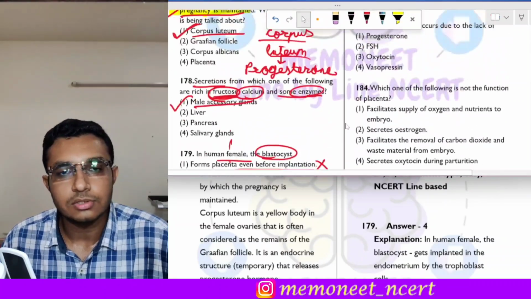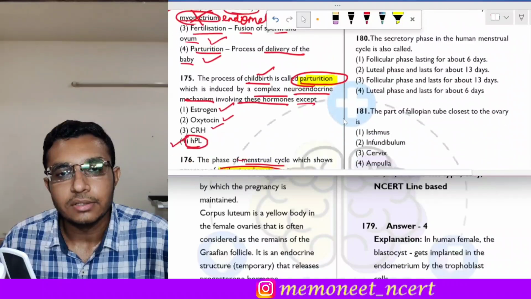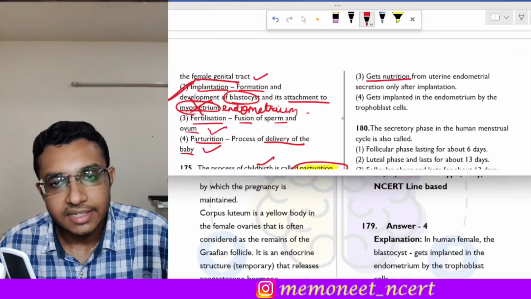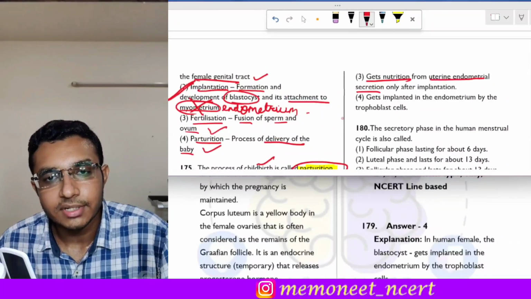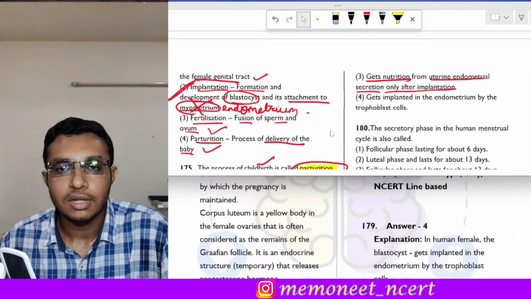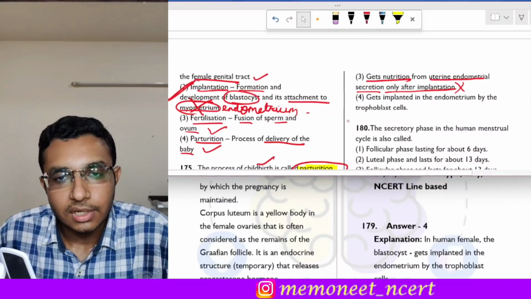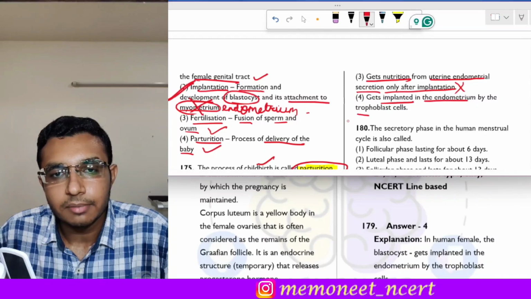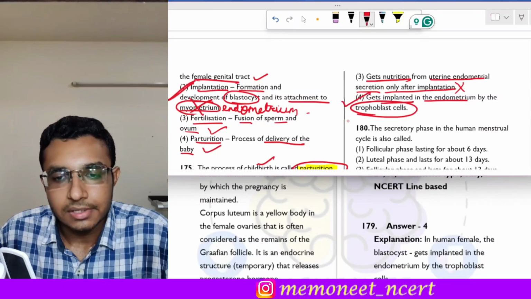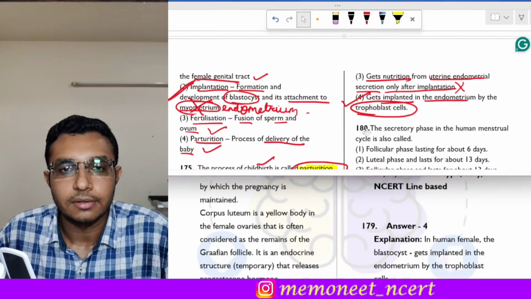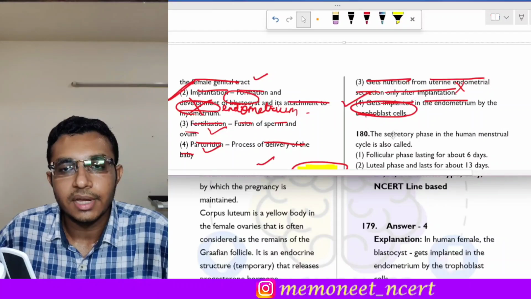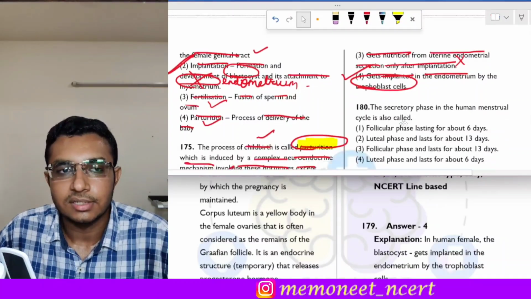That is also incorrect. Then the third statement is it gets nutrition from the uterine endometrial secretion only after implantation. No, it also gets it before implantation. The fourth is it gets implanted in the endometrium by the trophoblast cells. So yes, this statement is absolutely correct.